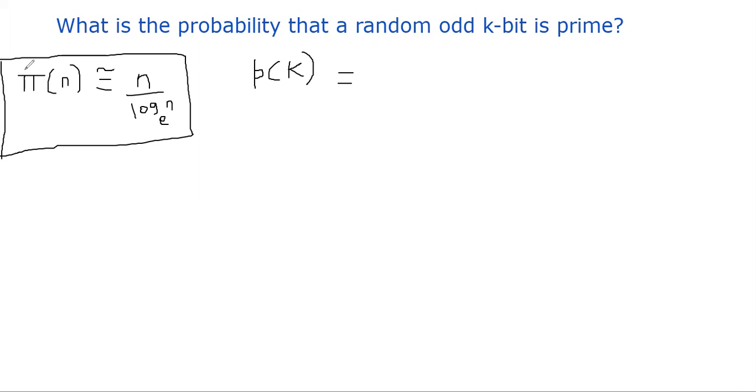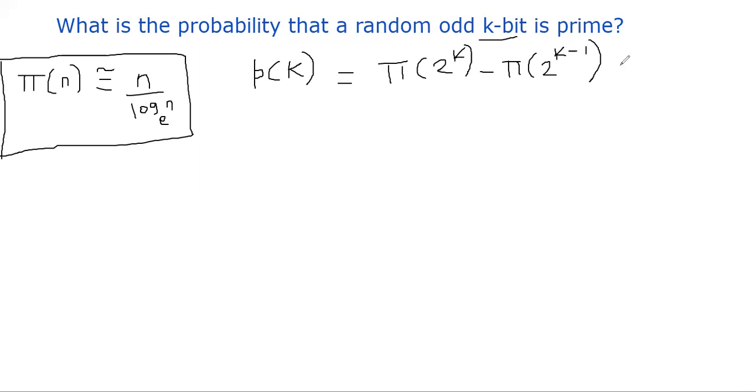Now we can directly apply this prime number theorem here. That means we have pi of 2 power k, right? But remember, this pi of 2 power k also includes numbers that are not k-bit numbers. So we need to limit ourselves to k-bit numbers, not numbers that would take k minus 1 or k minus 2 bits. The first bit must be 1. That's the meaning of a k-bit number, right? That means we need to get rid of numbers that are not k-bit. And how many of those numbers do we have? 2 power k minus 1, right?